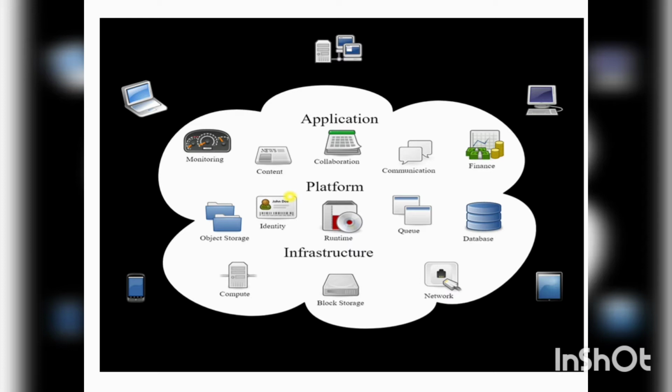PaaS provides the user the ability to deploy applications in the cloud using deployment tools, application programming interfaces, software libraries and services provided by the cloud service provider. The cloud service provider manages the underlying cloud infrastructure including server, network, operating system and storage. Software as a service. Software as a service provides the user a complete software application or the user interface to the application itself. The cloud service provider manages the underlying cloud infrastructure including server, network, operating system, storage and application software. The user is unaware of the underlying architecture of the cloud.